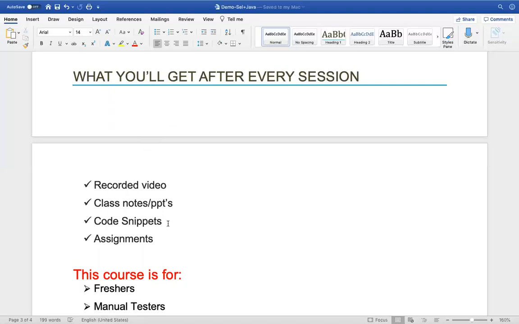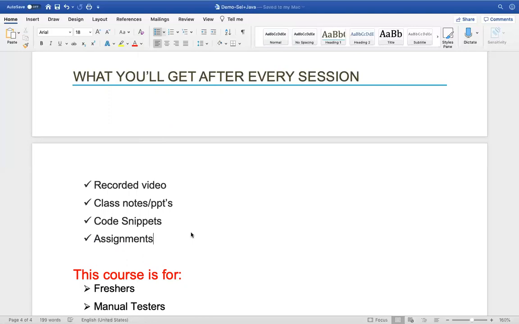And once we start with Java Selenium, we'll start writing programs. Those programs or code snippets will also be shared, and you will be assigned assignments after each session. Mostly after each session, if there are any assignments, we'll assign them.